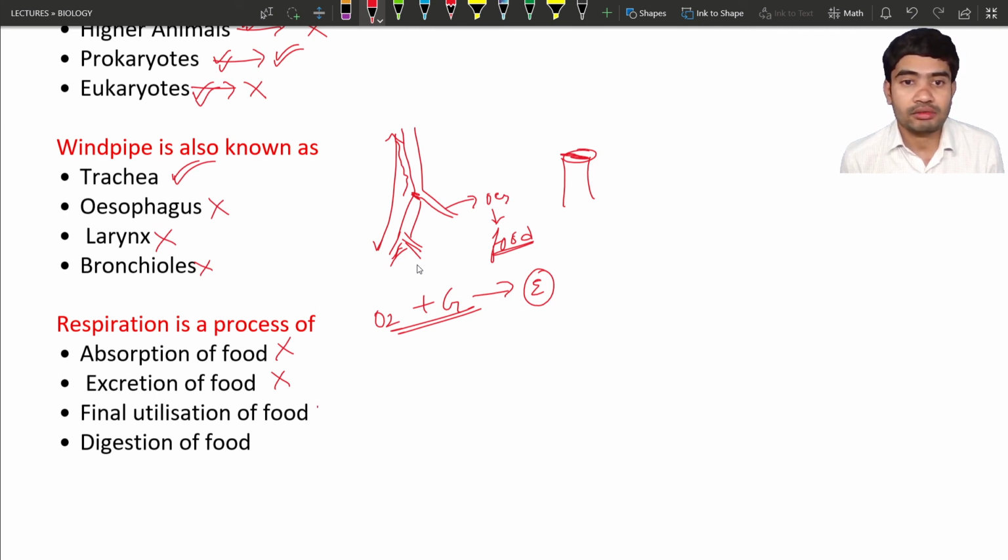And next, the final utilization of the food is, to some extent, correct. Digestion of the food material is also not correct. So hence we can go for the option, the final utilization of the food material. Why is the final utilization of the food material the respiration? Here oxygen is utilized and glucose is also utilized. Together they help in the production of energy. So we can say that the final utilization of the food material is the respiration.